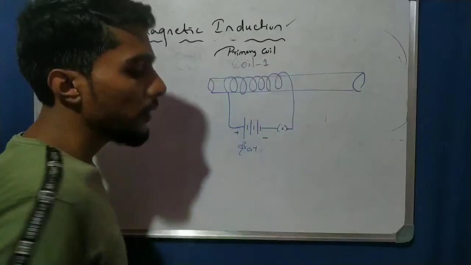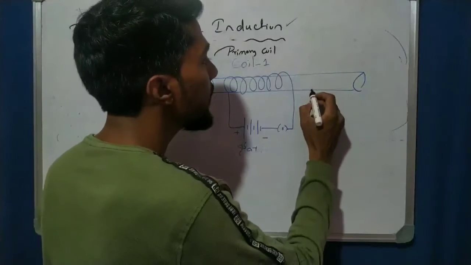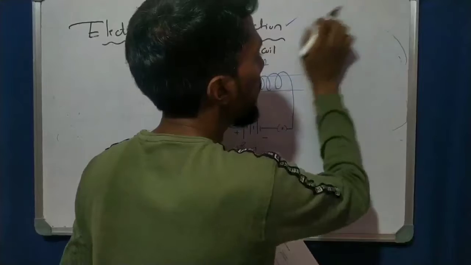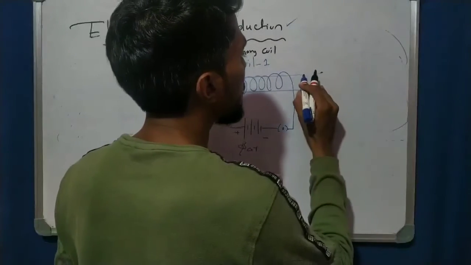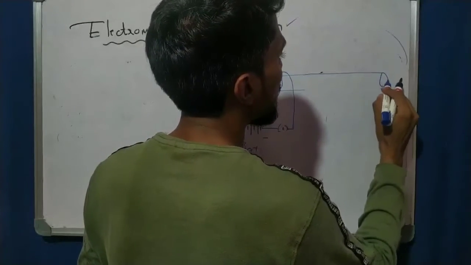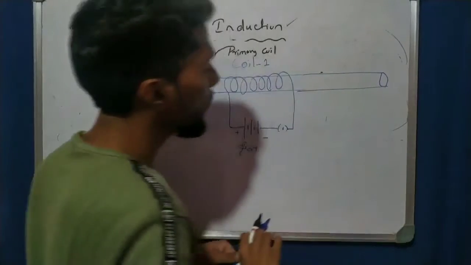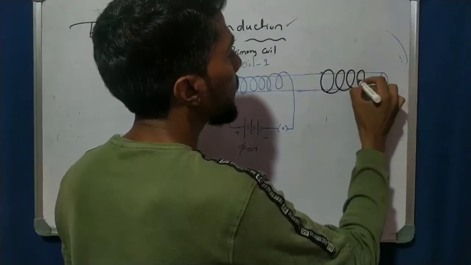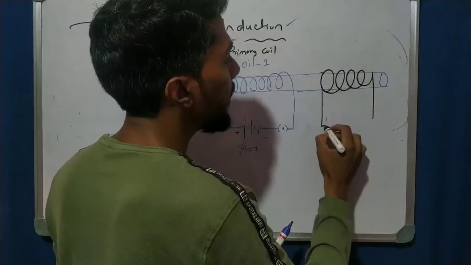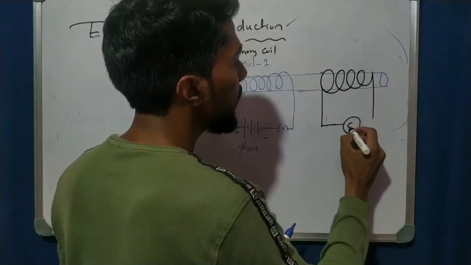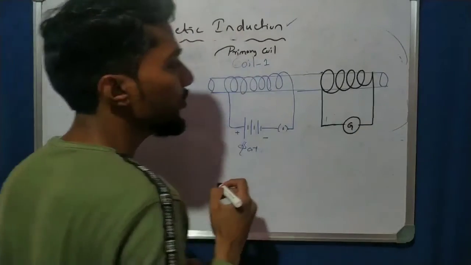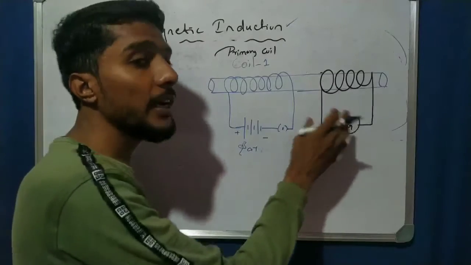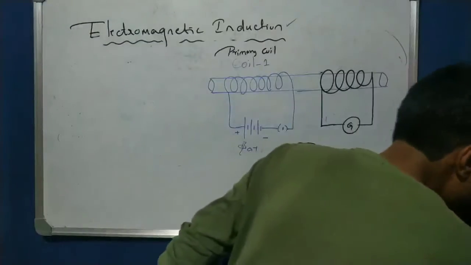Now I take another coil, which is some distance away from this one. Okay, I make a gap here, and after the gap I draw one coil, and this coil is connected to a G. Write the answer in your book: what is G? G is a galvanometer, used to detect the current present in the circuit and also find its direction.